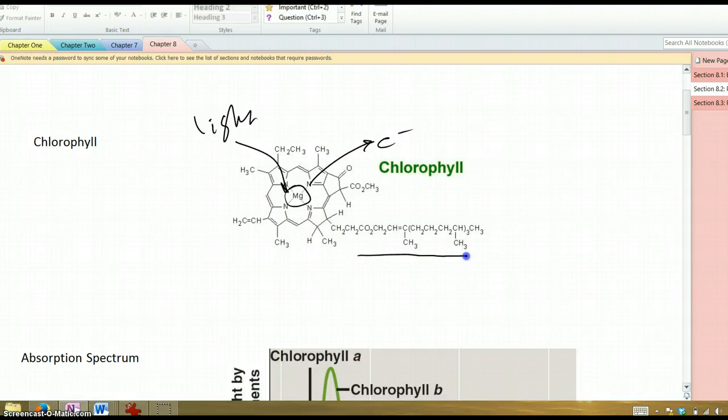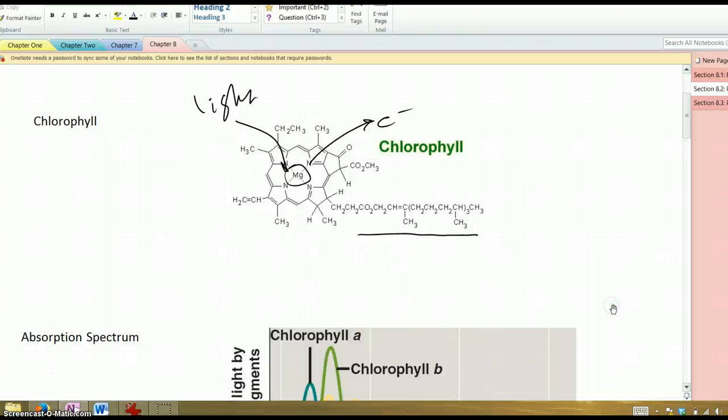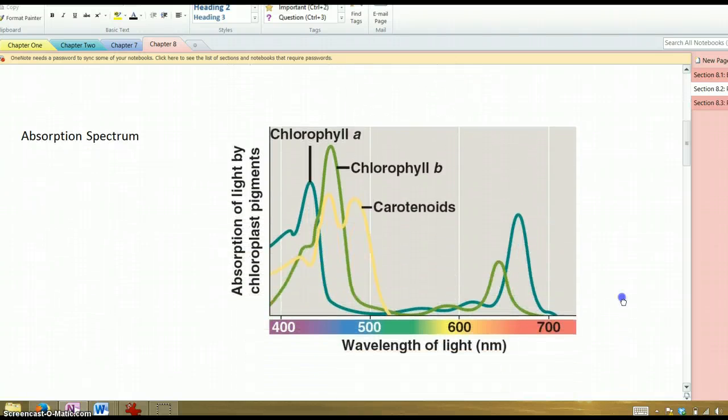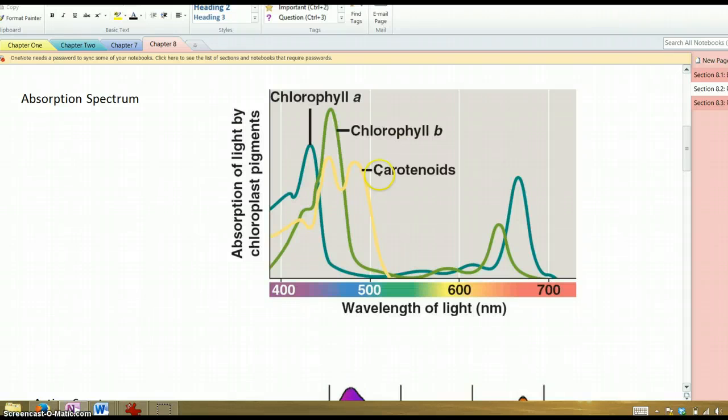Now over here you see this long chain of carbons and hydrogens. This is the non-reactive part, but this is the part that sort of anchors the molecule in the inner membrane of the chloroplast. So chlorophyll is the main photosynthetic pigment, but there are several kinds. There's chlorophyll A and chlorophyll B, and then there are other types of pigments in plants. There are these things called carotenoids, for example.